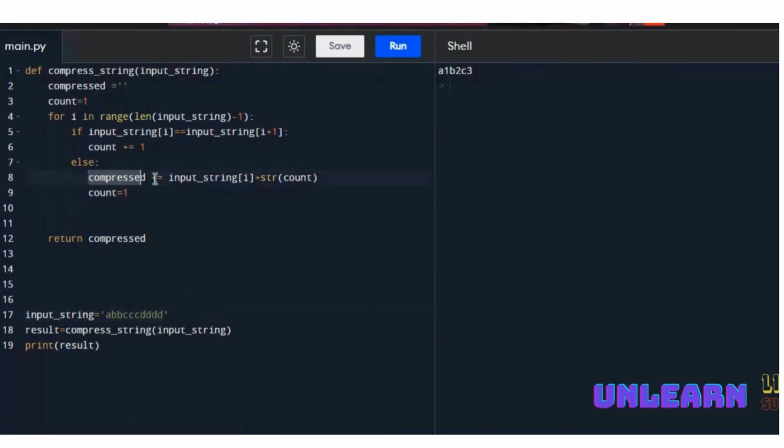For that, externally you need to run this compressed statement once again. That means for the final character it has to run this one. So for that we need to change this minus 1. Now if you run it, A1, B2, C3 and D4. So this is the entire code. Using this we can do these things, very important guys.